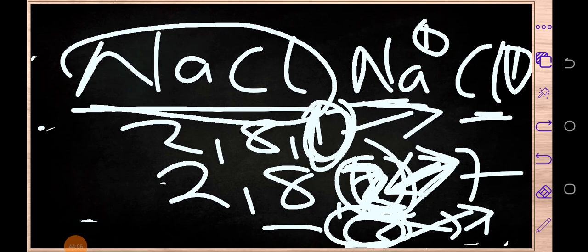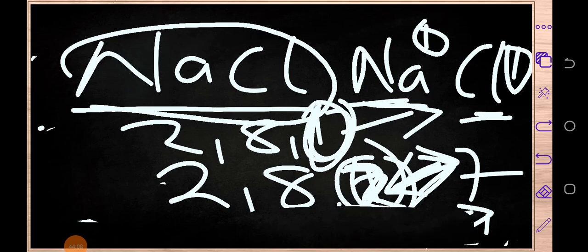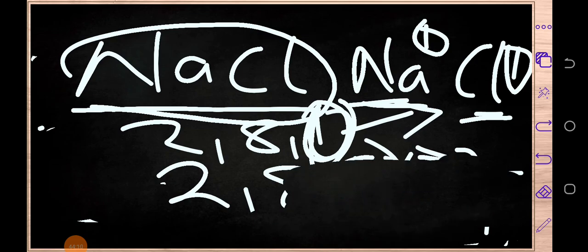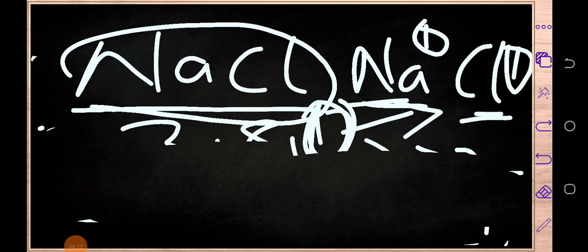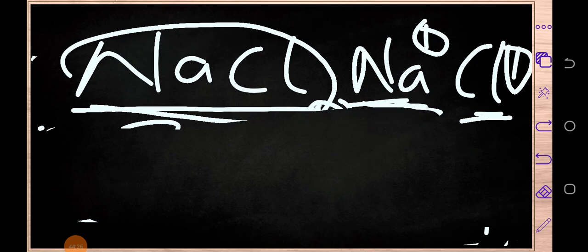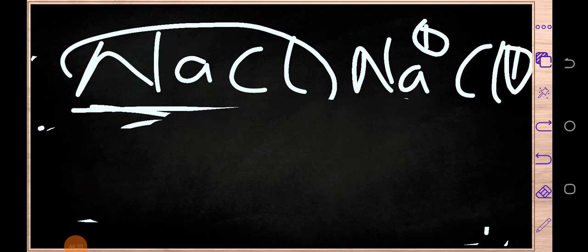I will explain further in the next topic, where we'll be looking at different types of chemical bonding, because these are key principles. If you haven't understood this, then it will be very difficult for you to understand that topic, which is called bonding. So I urge you to keep on checking so that you can understand that particular topic.